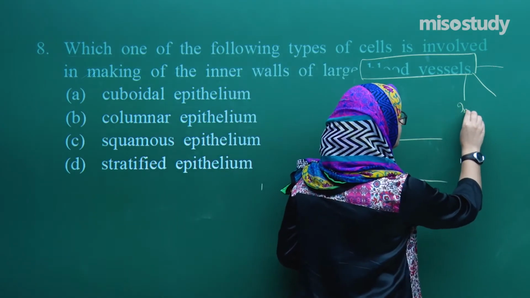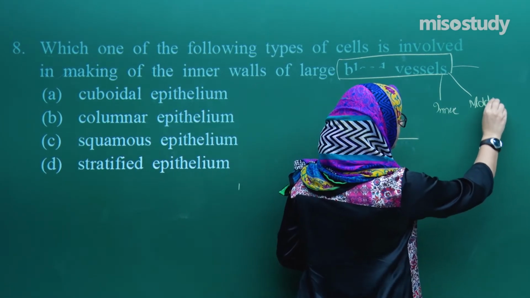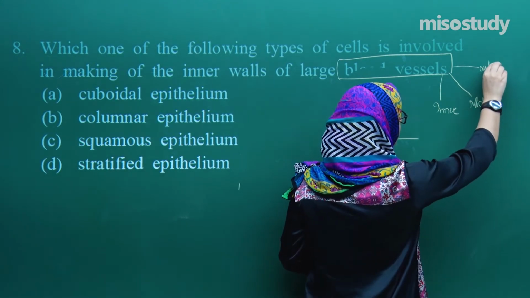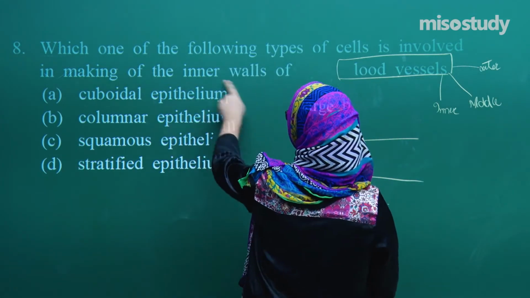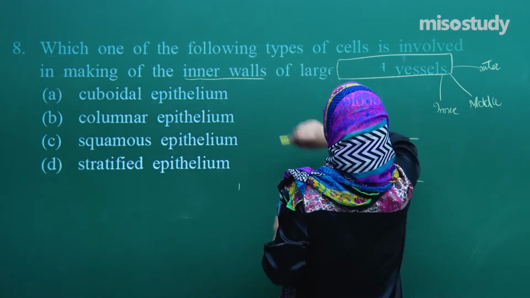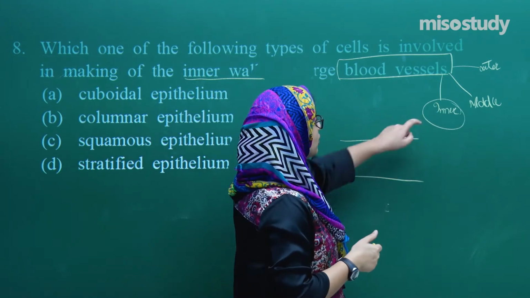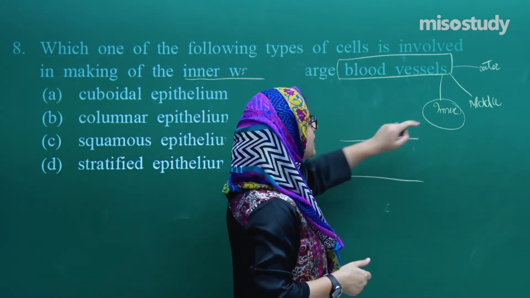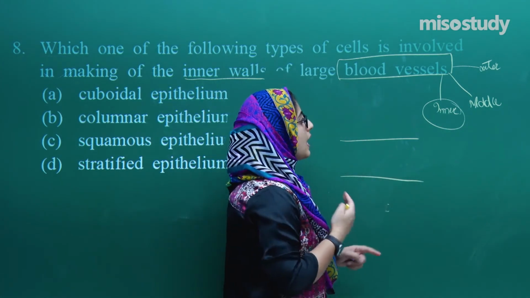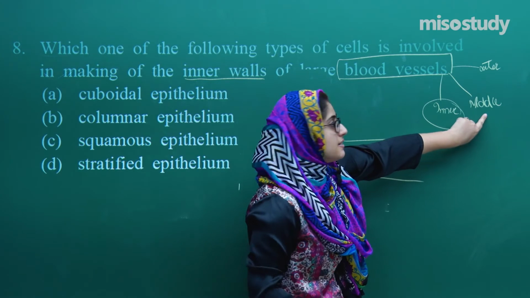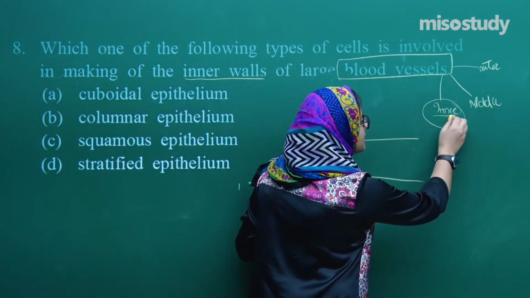Inner layer, middle layer and outer layer. Now we are talking about the inner wall, so we have to talk about the inner layer, isn't it? The inner layer is known as tunica intima, this is tunica media, that's the middle, and the outer is tunica externa. So here we have to talk about this internal layer.